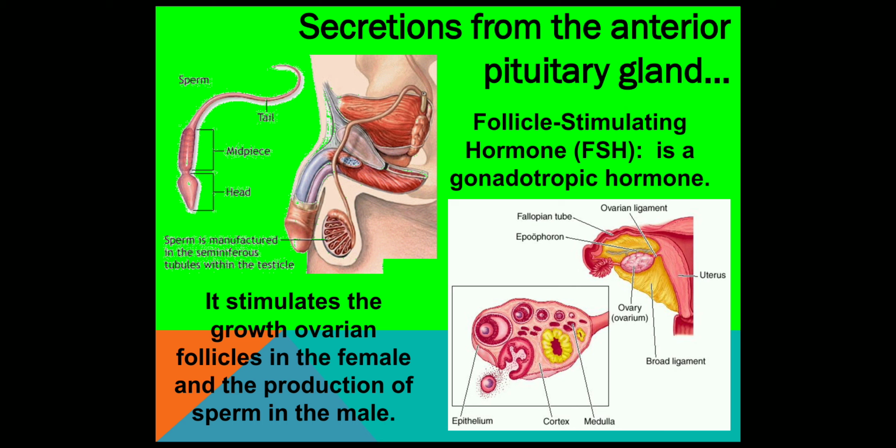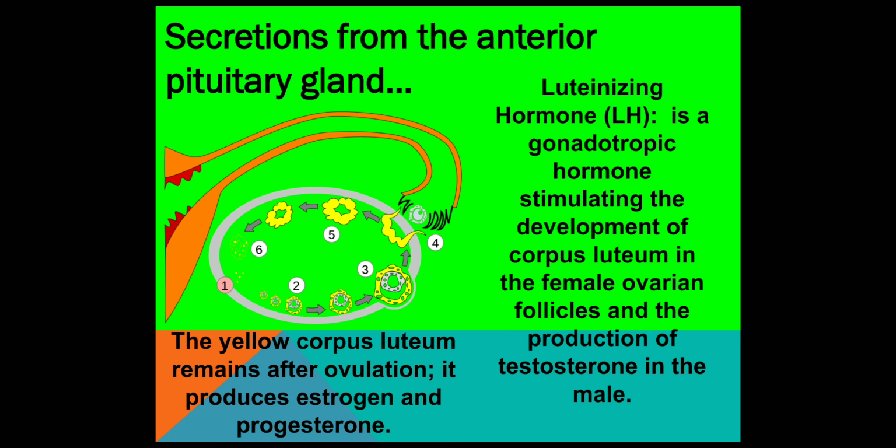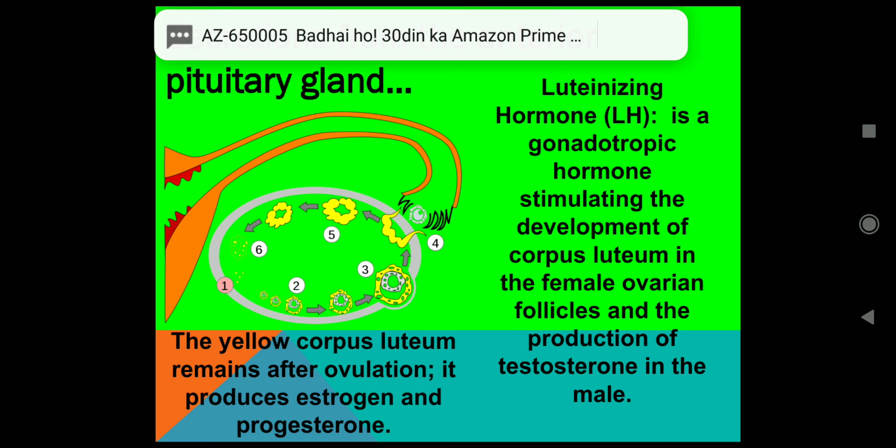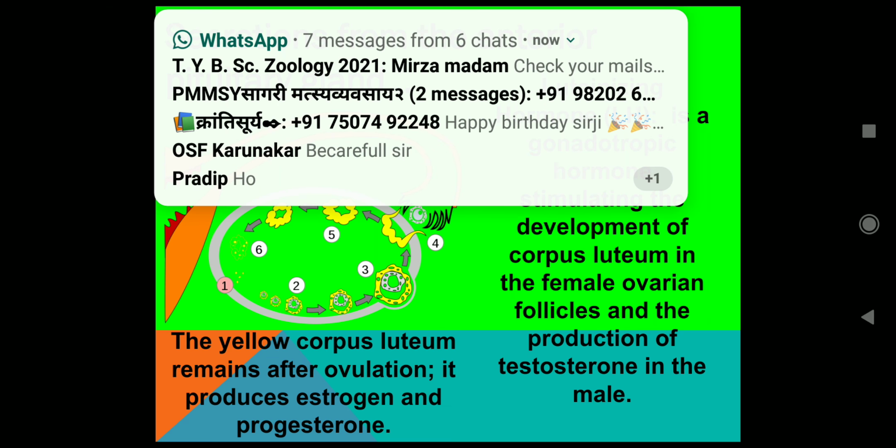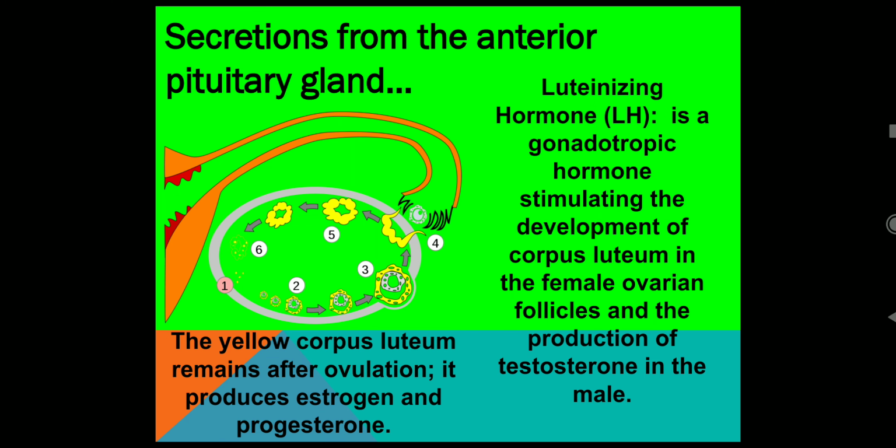Secretion from the anterior pituitary gland, that is follicle stimulating hormone. It is a gonadotropin hormone. It stimulates the growth of ovarian follicles in the female and the production of sperm in the male. The secretion from the anterior pituitary gland, that is luteinizing hormone, is a gonadotropic hormone stimulating the development of the corpus luteum in the female ovary and the production of testosterone in the male.